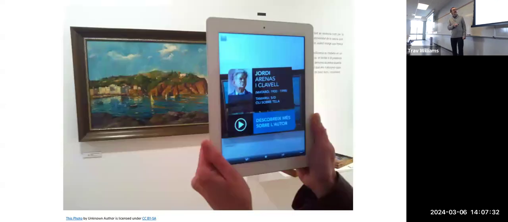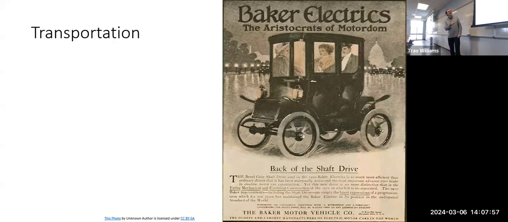And then there's augmented reality, where whatever you're focusing on is going to automatically look up information about that. So now you can imagine that combined with eyeglasses. I could be looking at you and your name pops up or your social media profile in my glasses and only I see it, right? That's called augmented reality. Okay, then we get to transportation.